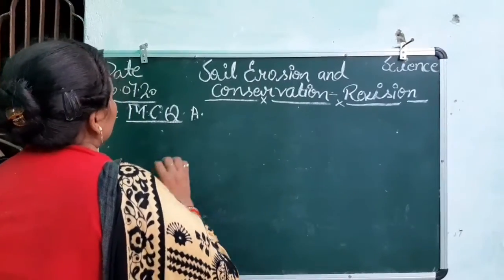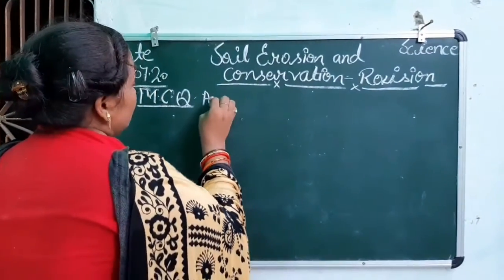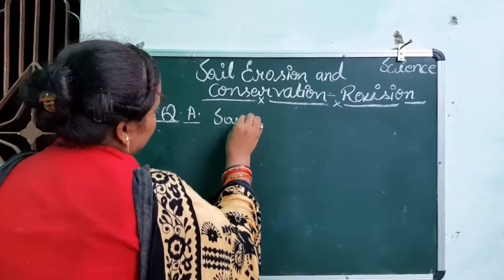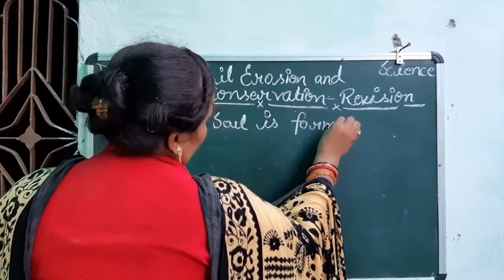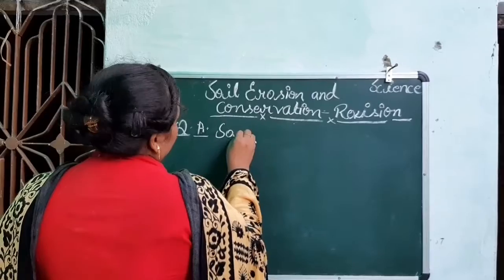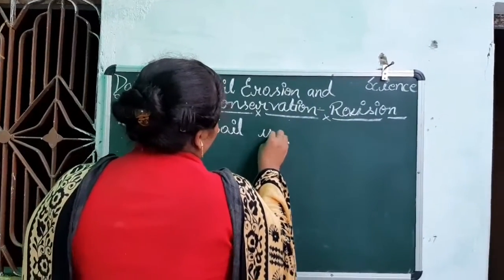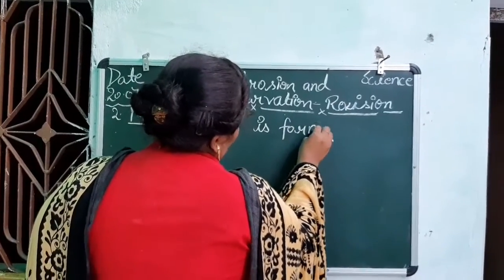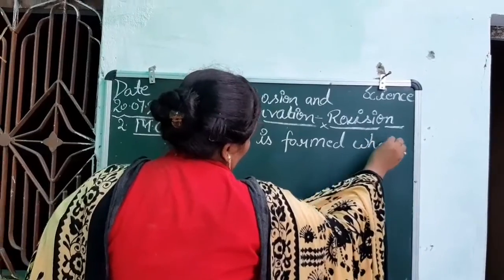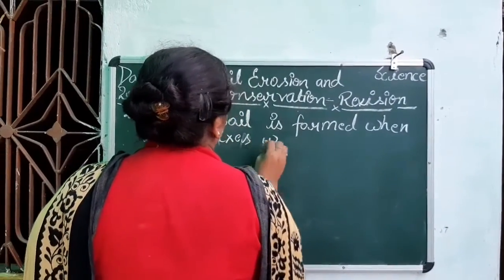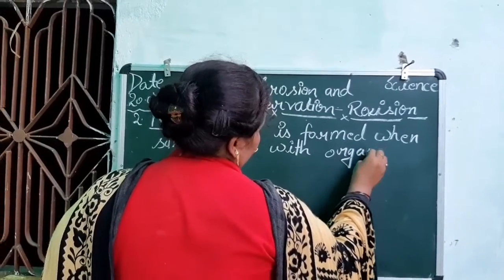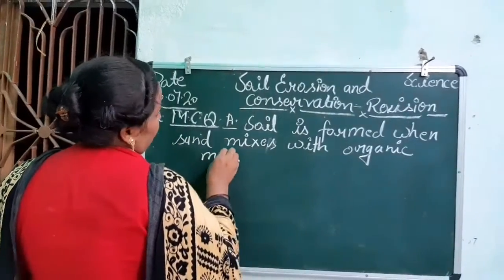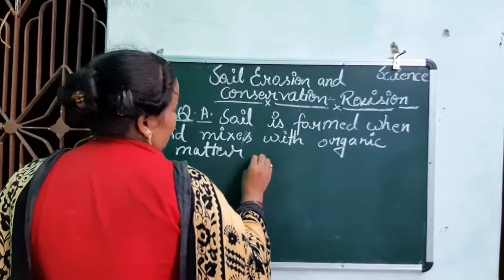Okay, class. Here is an MCQ question. The first one is: soil is formed when sand mixes with organic matter and what?